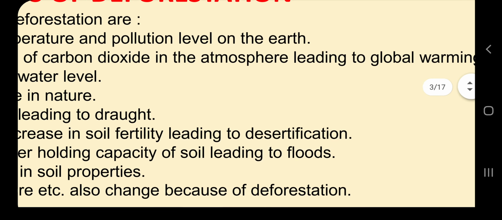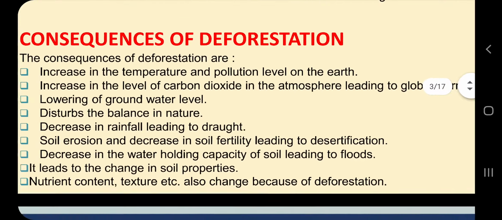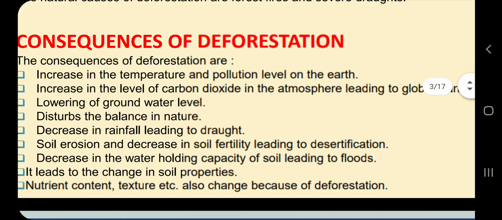Okay, first we see the pictures, then we will read the text. So what will be the consequence? Very simple, if we know the role of trees in our life. In class 6 science and 7 science, we have learned many direct and indirect benefits of trees.